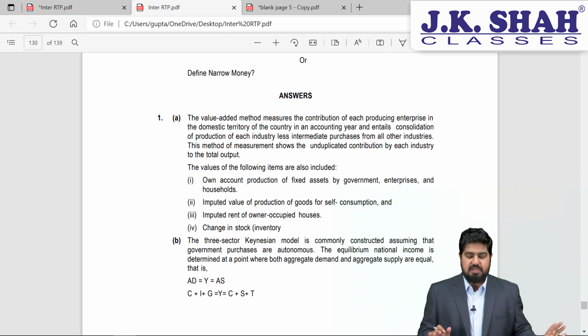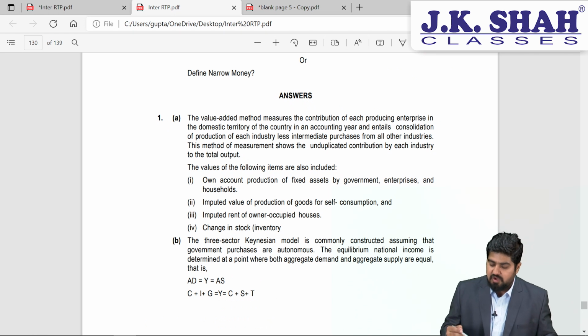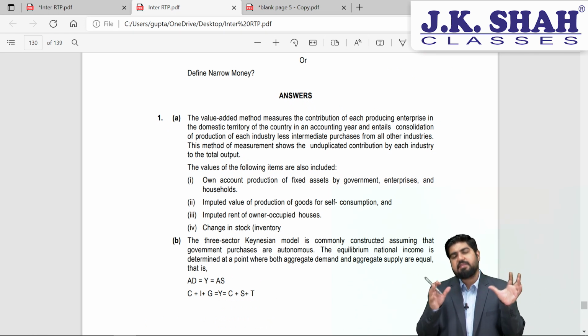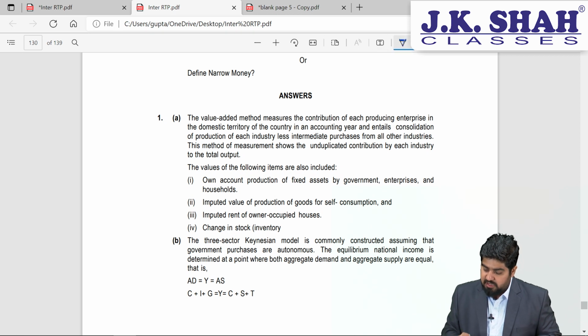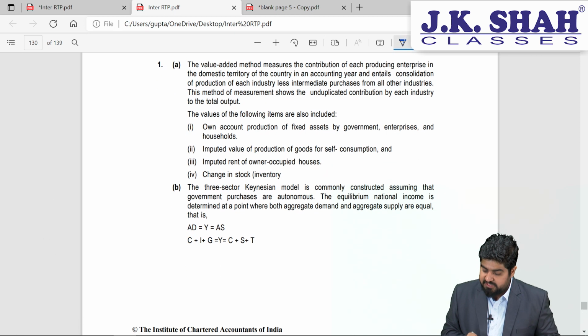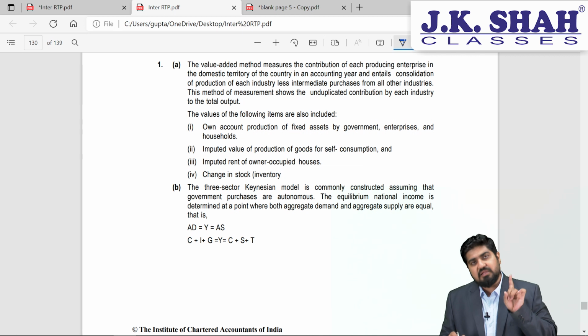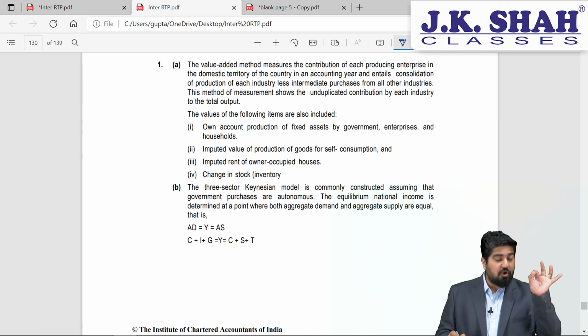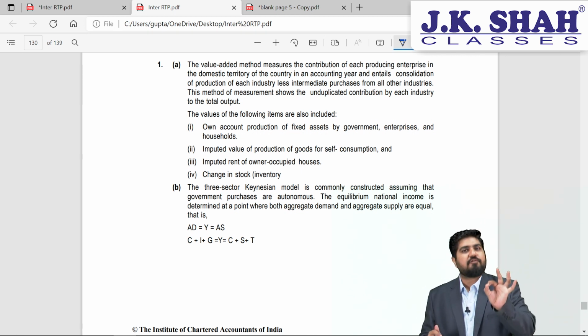We are intellectual people. So we can't just take this answer and write it as it is in our examination. That will not fetch us marks, because they are asking you something in detail and then they are giving you a guideline that this is what we are expecting from you. So let's see how they have placed their answer. So in the answer, if you observe, which is given by the ICAI, the value added method, they are directly explaining value added method without explaining the national income. But in our examination, when we are attempting this kind of question, the first thing is what they have asked for: national income accounting. So we have to mention the meaning of national income.